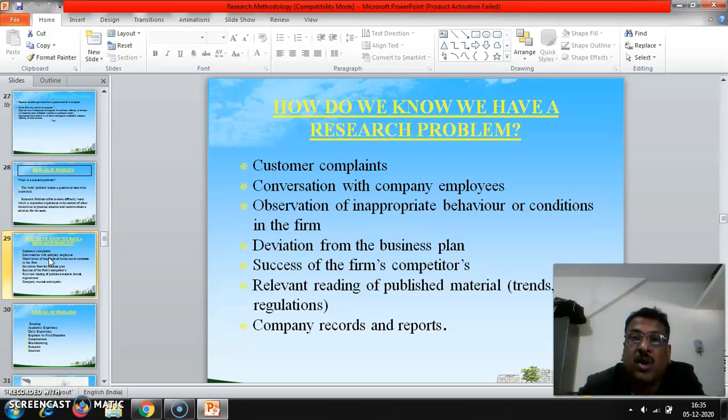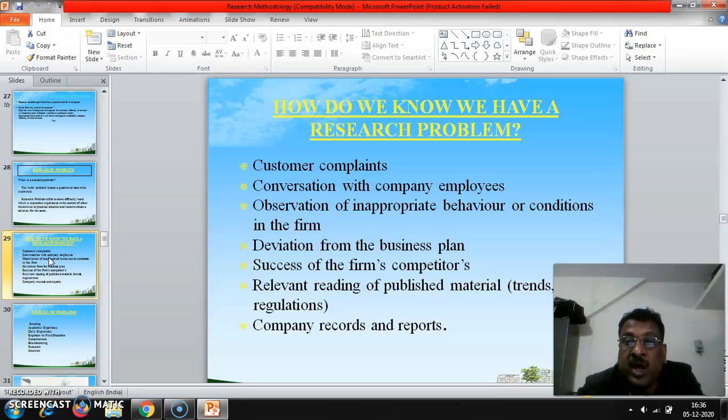Observation of inappropriate behavior or conditions in the firm. It is also another important way to know where there is a research problem. Inappropriate behavior or conditions in the firm, either by the top level management, middle level management, or by the employees, or by the suppliers, or even marketing executives, everyone.